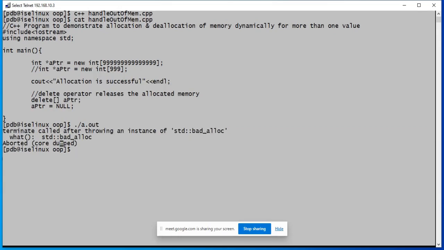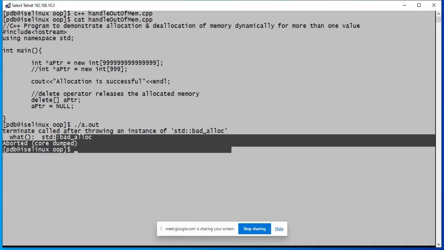Say you are developing an application and in the code you have requested certain memory, dynamic allocation is requested, and if the end user looks at such a message, he is confused. He doesn't have any clue why the program has aborted abruptly.